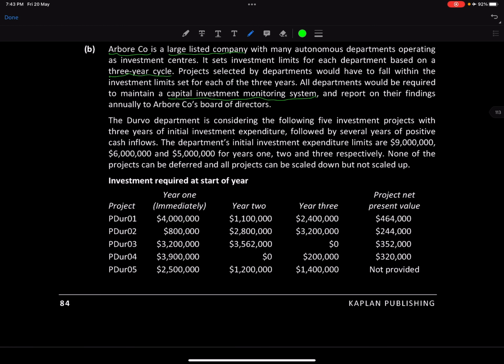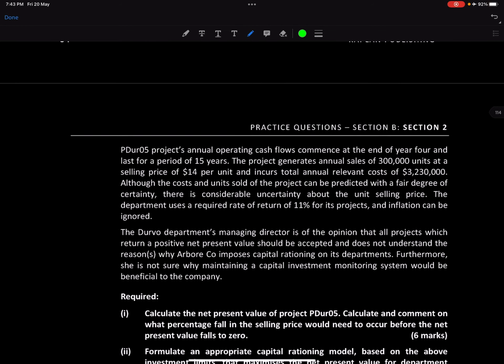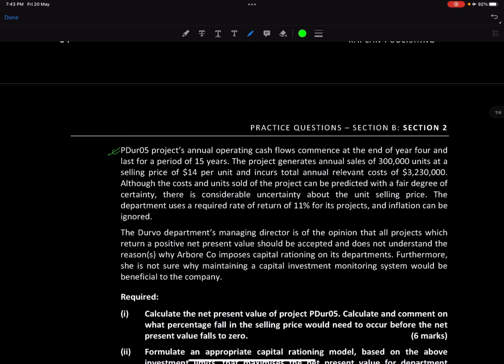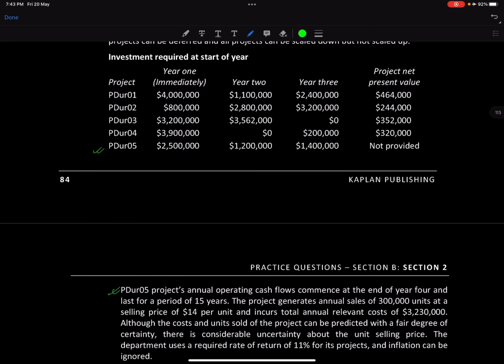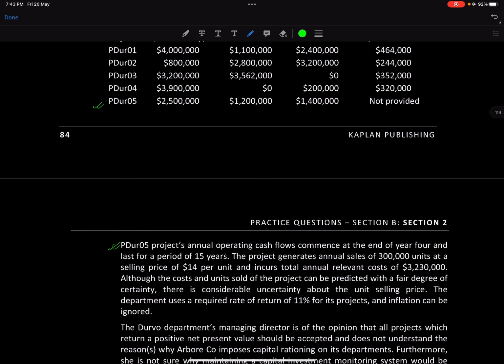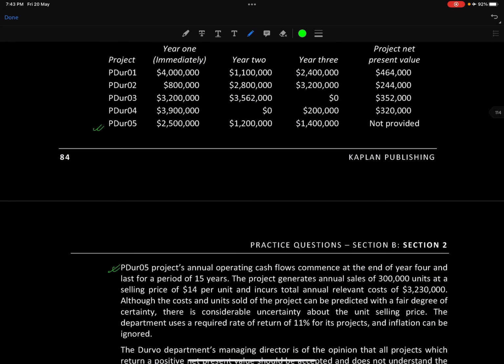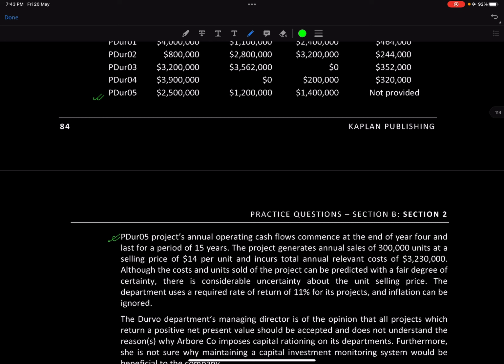Not scaled up, right? Okay, project 5, duration 5. For this particular project, annual operating cash flow commences at the end of year 4 and lasts for a period of 15 years. So we might have to discount that. We have to find it out. Not so easy, we know that already.